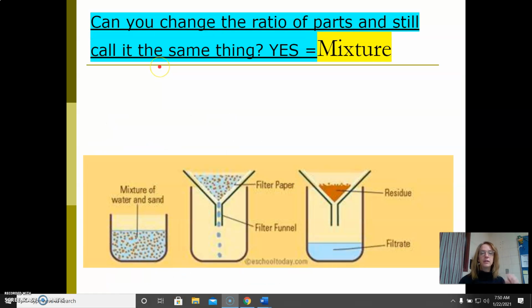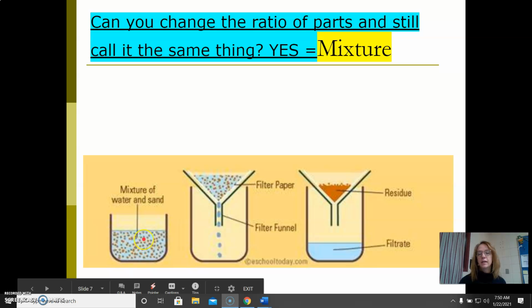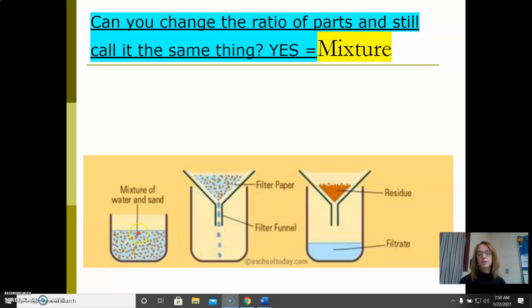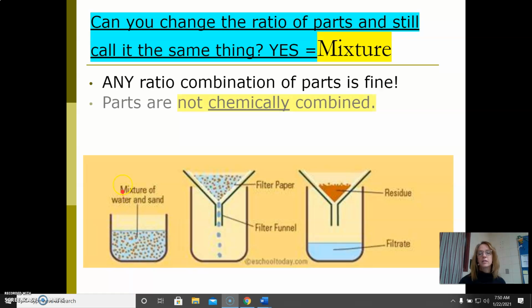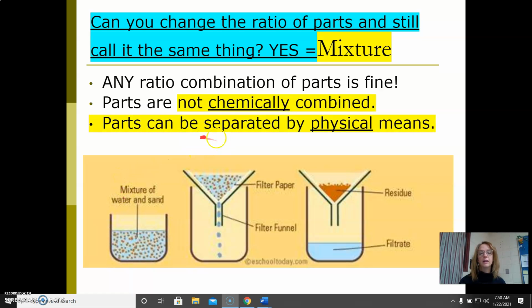All right, the other section of dividing matter would be mixtures. Mixtures can have varying ratios. So this is a mixture of sand and water. It doesn't matter how much water is there, how much sand. I'm going to call it sand and water if there's 2 grains of sand or a million grains of sand in this beaker of water. So any ratio is fine. They're not chemically combined, which means we can separate them with physical means.